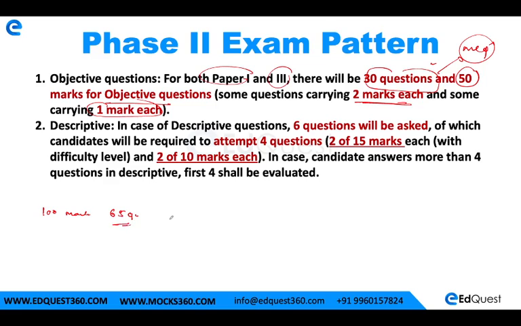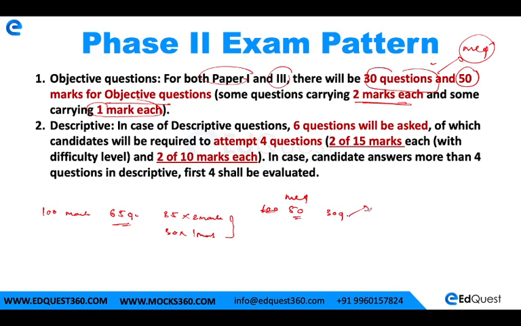So among 65 questions, 35 would be of 2 marks and 30 would be of 1 mark. So from here what we can deduce is that the number of marks in case of MCQ is 50 marks, and there will be 30 questions.